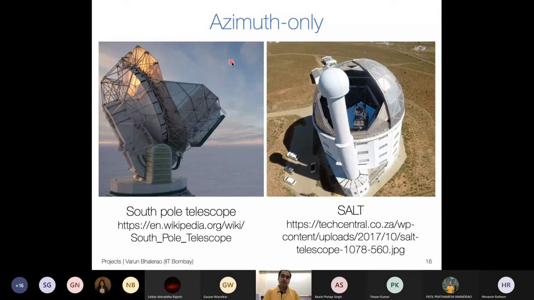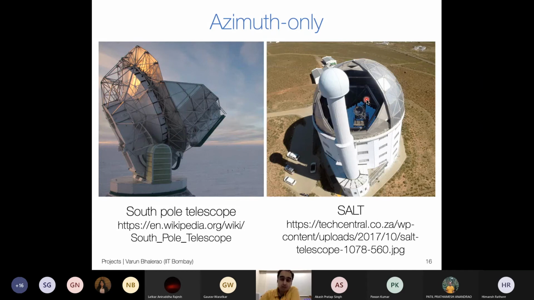Also, being at the South Pole, an advantage is that the South Pole star, which doesn't exist, is overhead, which means that stars are just rotating around me at a fixed altitude above the horizon, right? Last time we discussed that this can't happen in the Arctic because there is actually water at the North Pole. Thank you, global warming. But at the South Pole, you can do this, which means that if I want to image a certain part of the sky for a long time, I will only have to move along one axis to track it. Another case which does this is the Southern African Large Telescope.